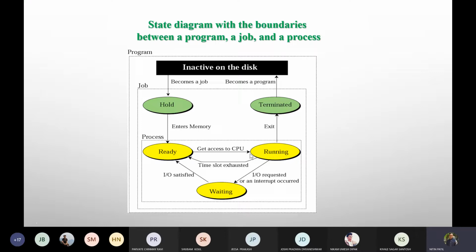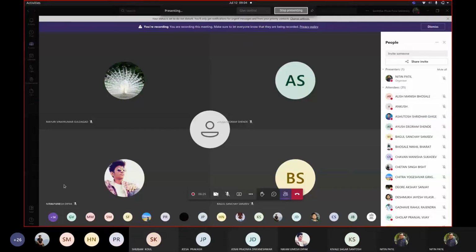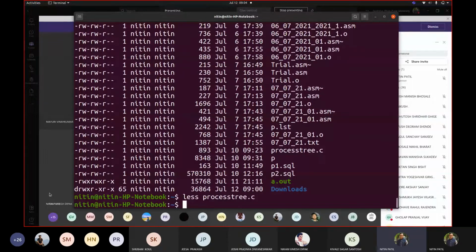Okay. Now let me side by side show the thing on, say for example, my Linux shell. Let us give today's date.